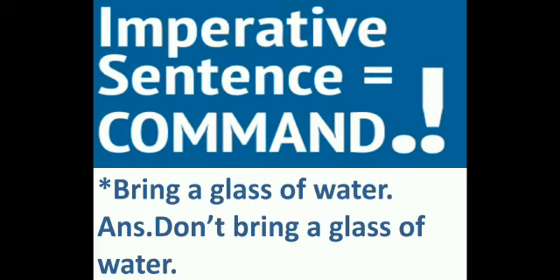Now if you get any imperative sentence which is also known as a command, how will you convert it into a negative sentence? For example, bring a glass of water. So you will simply add don't in front of the sentence in order to make it negative. So the answer would be don't bring a glass of water. This is all about transformation of sentences.